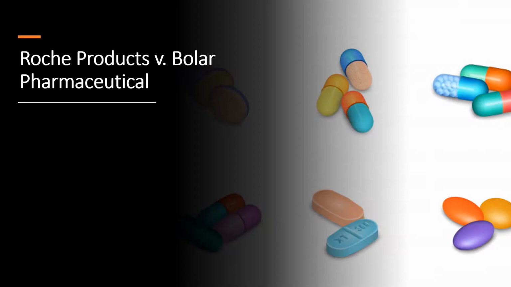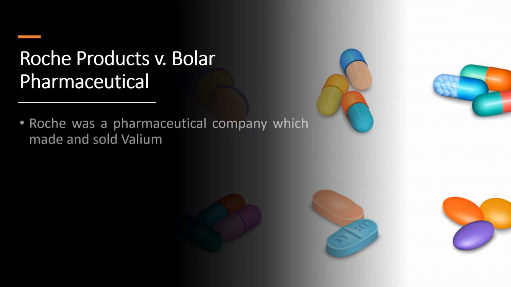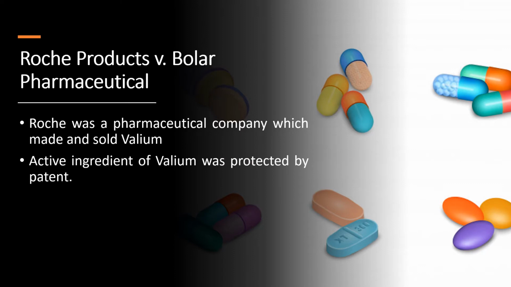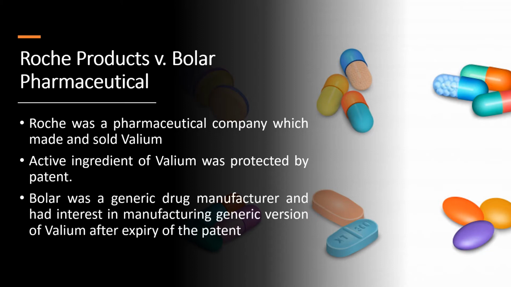Let's start today's session with the case law, Roche Products versus Bolar Pharmaceutical. In this particular case, Roche was a pharmaceutical company which made and sold a drug called Valium. Active ingredient of this drug Valium was protected by a patent, and this patent was in the name of Roche Products. Bolar was a generic drug manufacturer and had interest in manufacturing generic version of this drug Valium after expiry of the patent.